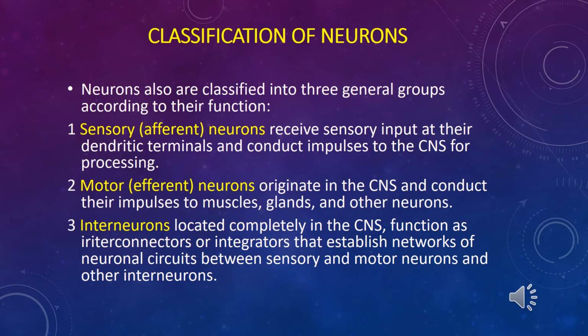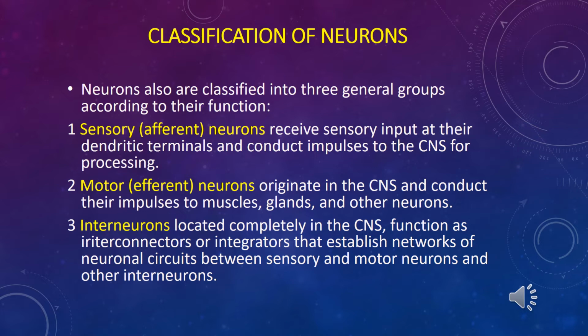Motor or efferent neurons provide impulses from the central nervous system to specific types of organs, such as muscles, glands, or other neurons. A neuron that provides impulses to muscles is called a motor neuron.